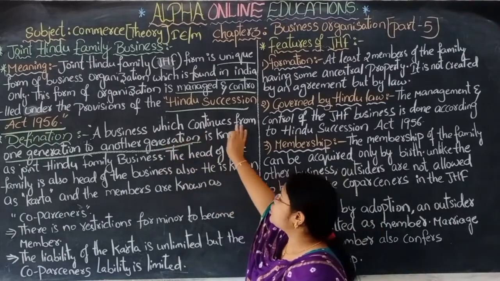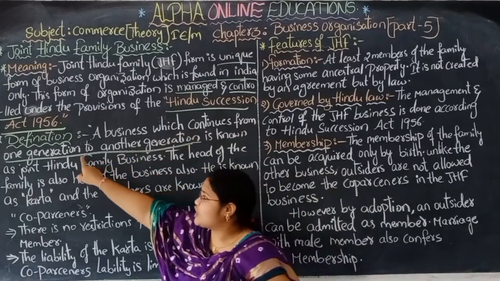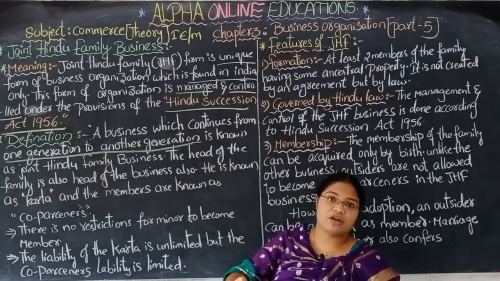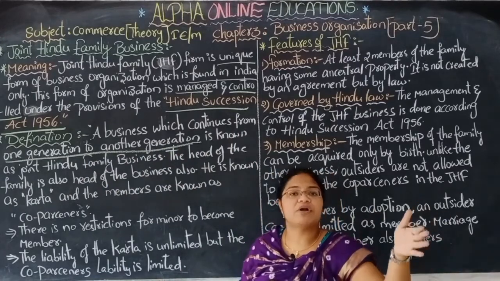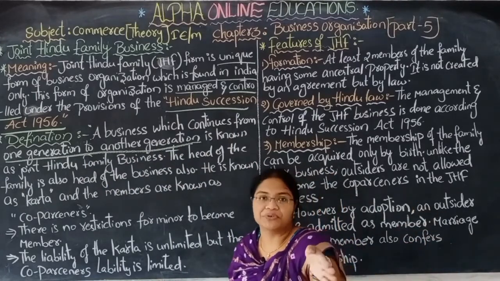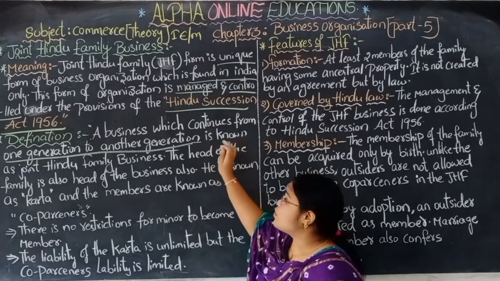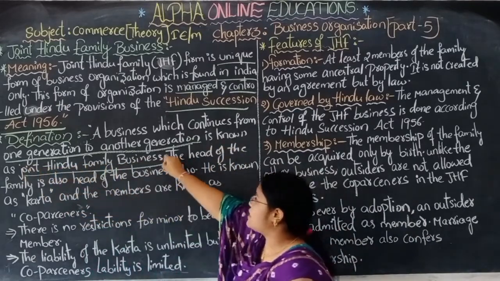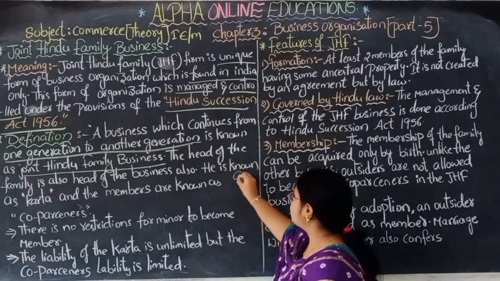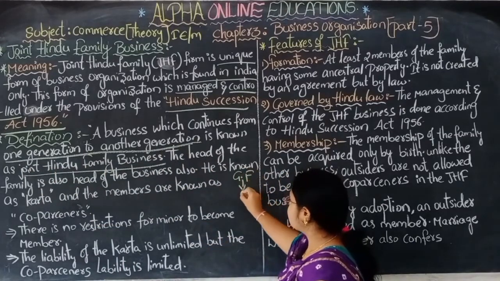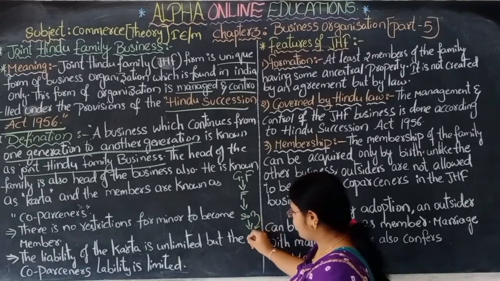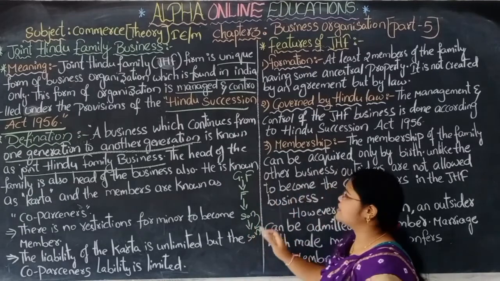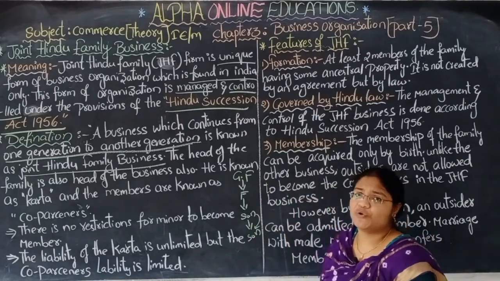A business which continues from one generation to another generation, meaning from your father to you, or from your grandfather to your father, and from your father to you, is known as a joint Hindu family business. Grandfather to father, father to son, from son to son's son. Okay, in this way the business will be done in the joint Hindu family.